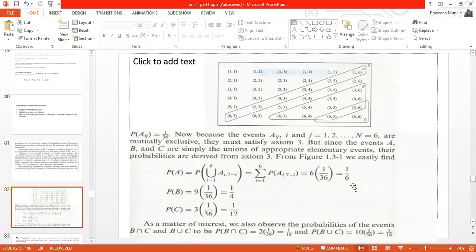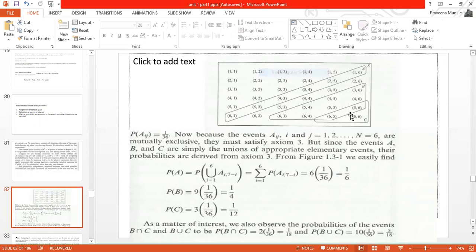Now what is B? B has the sum equal to 9 to 11. Check whichever elements have sum from 9 to 11. (6,3) is 9, (5,4) is also 9, (4,5), (3,6), and (6,4) is 10, (5,5) is 10, (4,6) is 10, (6,5) is 11, (5,6) is 11. Sorry, those last two are 11. So these are the elements that give a sum from 9 to 11.